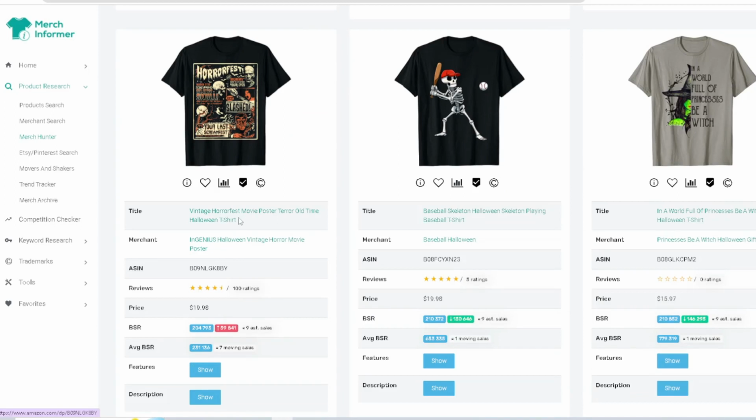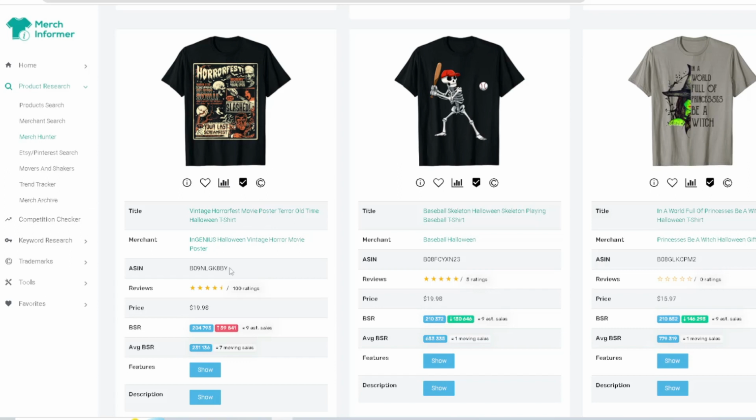Now, Vintage Horror Fest movie poster. I think this is like original work. I'm assuming Horror Fest, it's Halloween Vintage. So they're just making a horror poster, right? And they're putting it all together, and they're creating something really cool. It looks almost like a poster, almost like a comic book type of page.